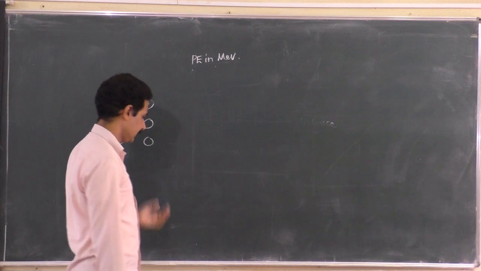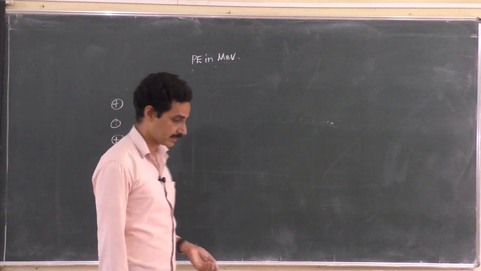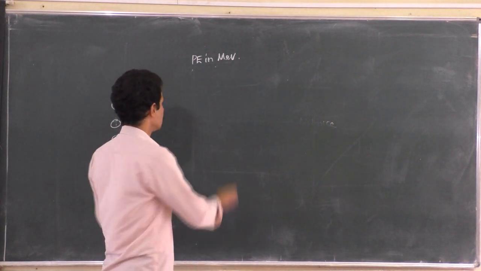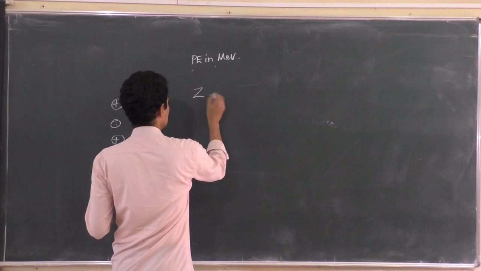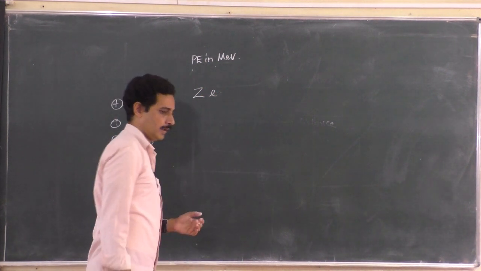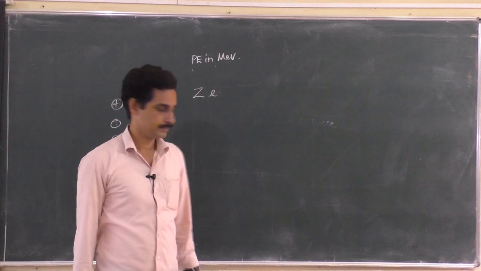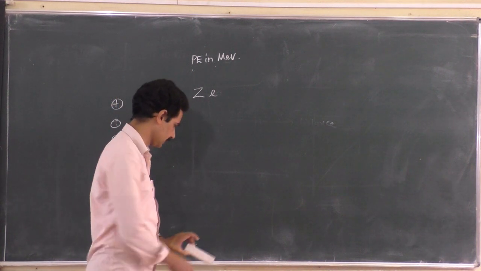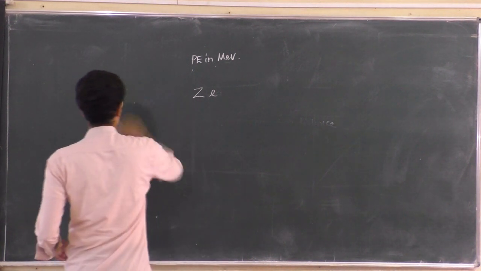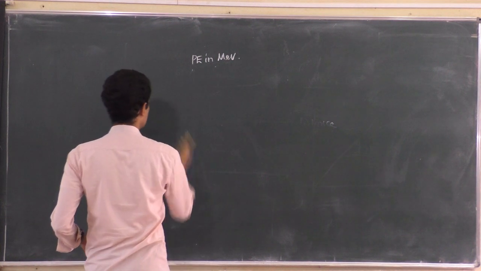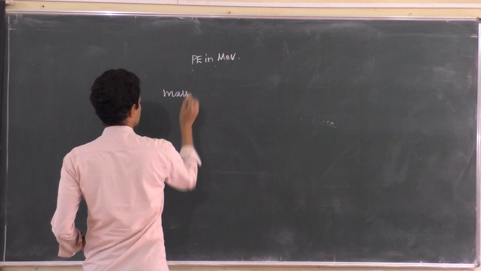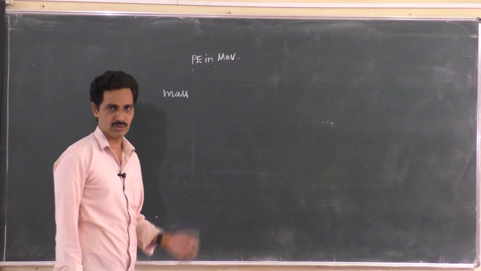Okay, and then what did we see about the nucleus? The charge of the nucleus is the number of protons into the charge of each proton. Now the mass of the nucleus, that is what we have to see next. The mass of the nucleus is the mass of the constituent protons and neutrons inside the nucleus, right?